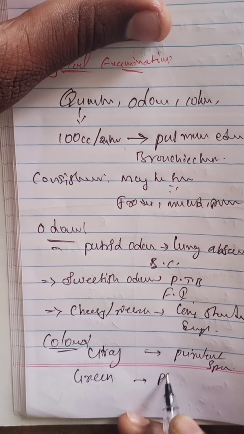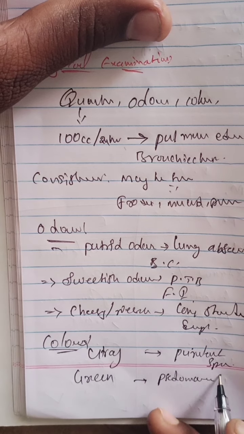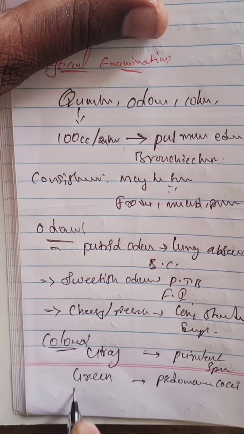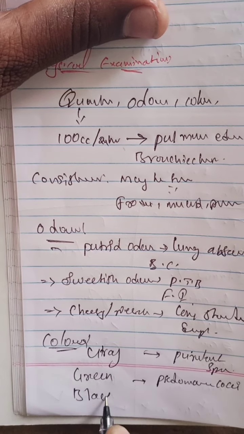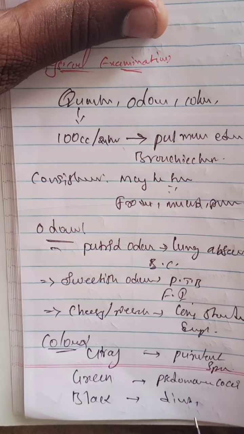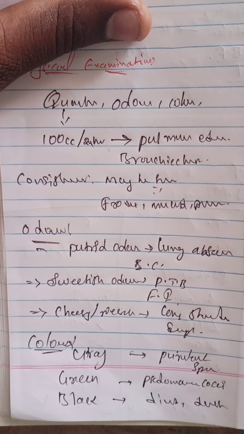And black color is due to dust, so black color is identified in the given sample.